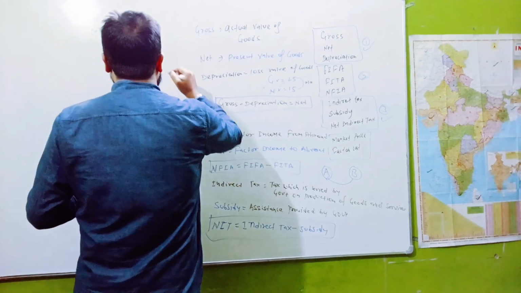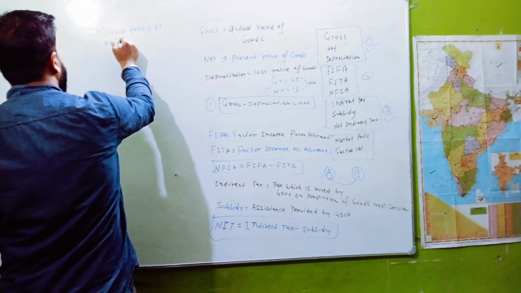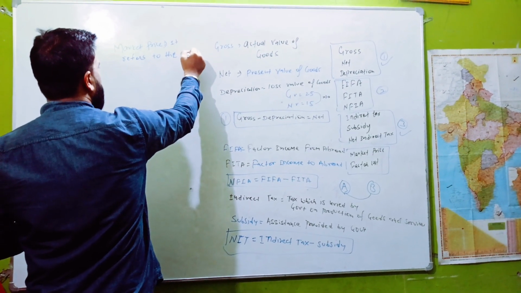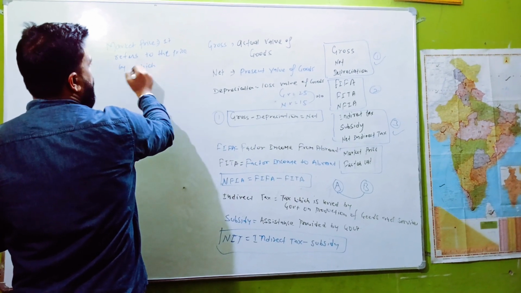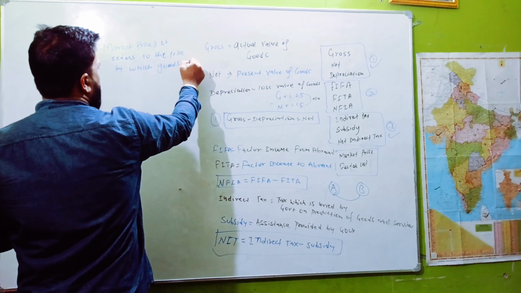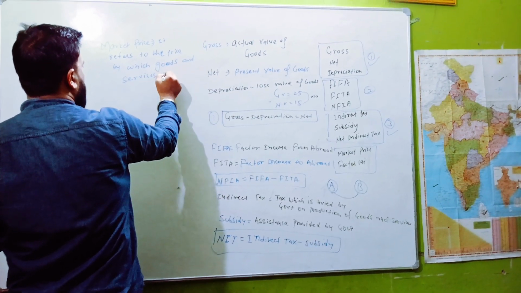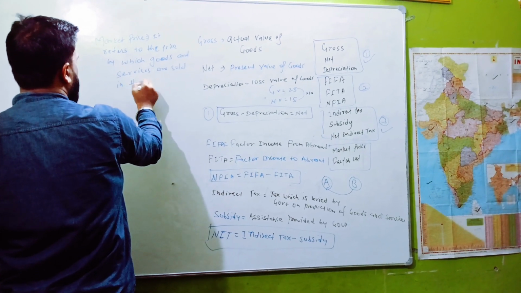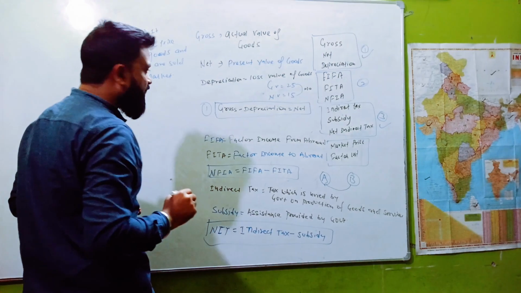Market price refers to the price by which goods and services are sold in the market.